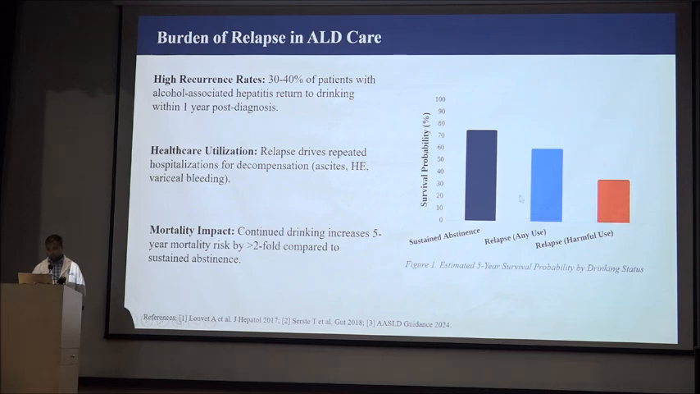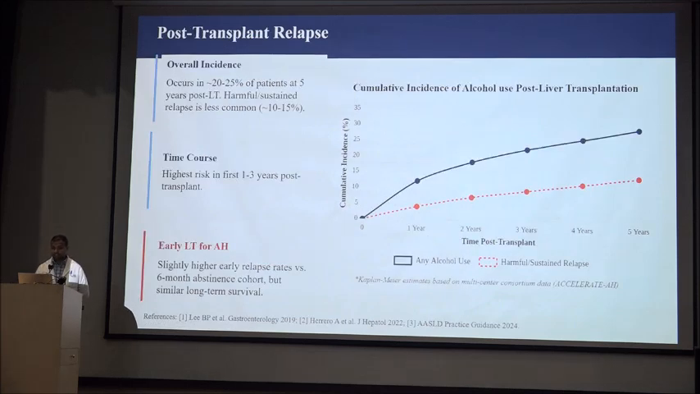In this figure, we can see the estimated 5-year survival probability by drinking status. It is seen that patients who have sustained abstinence, in comparison to those who have relapse into harmful use, have more than a twofold lower mortality risk.